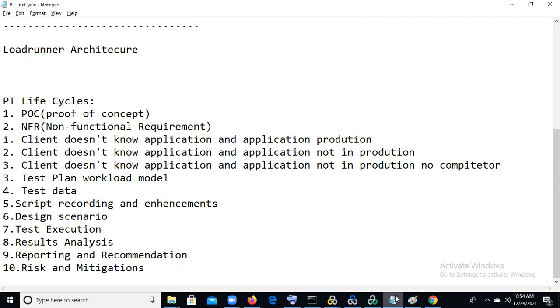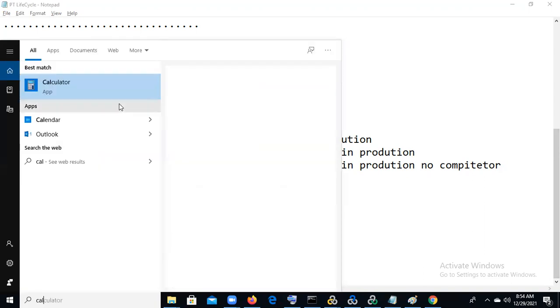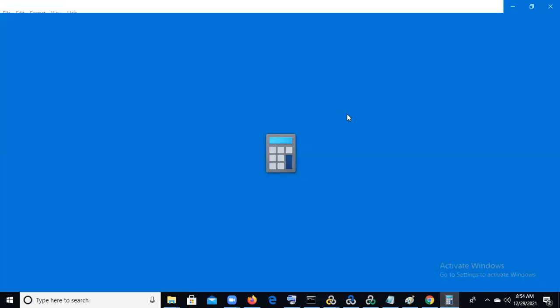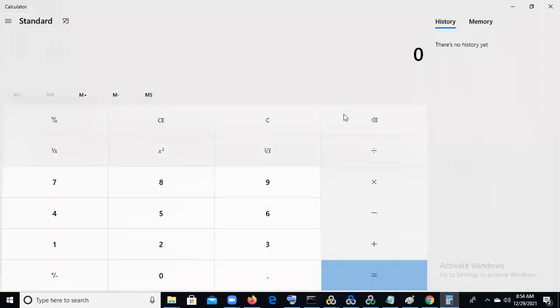For example, I will show you with a calculator, then we can understand this. For example, one new restaurant opens with a website, but it is not in production. Everyone comes directly and does their transactions, like ordering biryani.